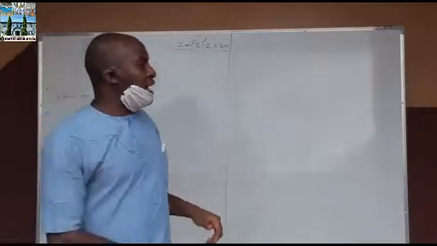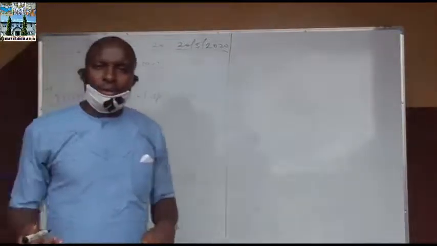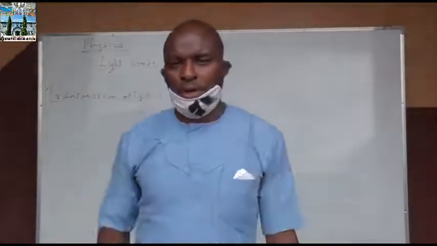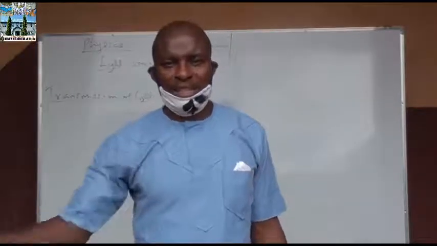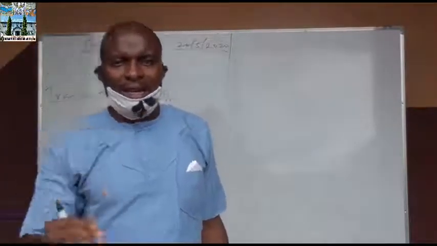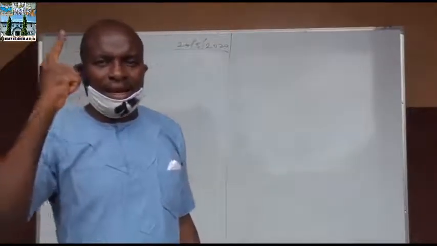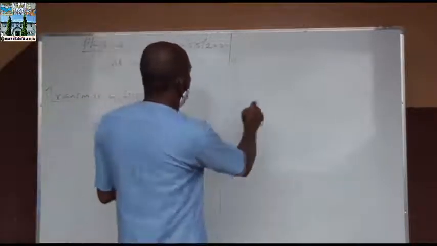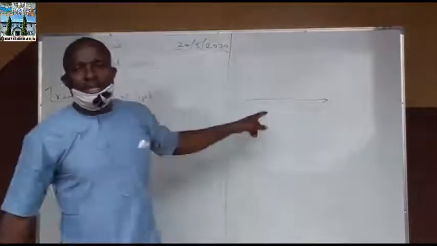And a light ray is the path or the direction which the light energy follows. A light ray is the direction or path through which light energy flows. And a light ray can be represented using a straight line that has an arrowhead that shows the direction of the light energy. You can see, this is a light ray.